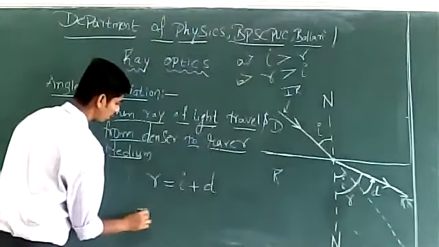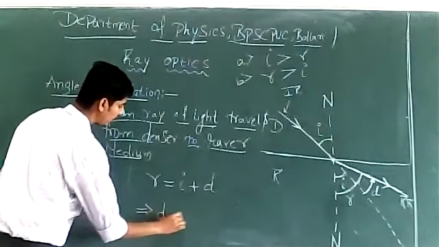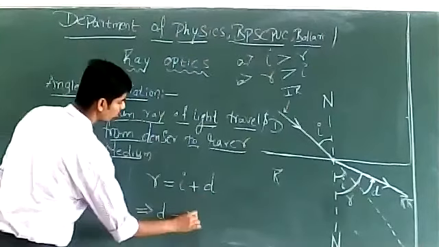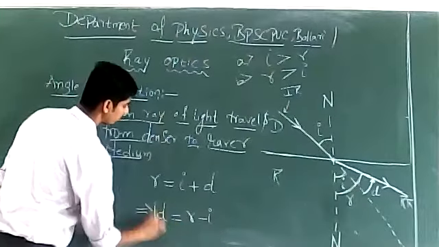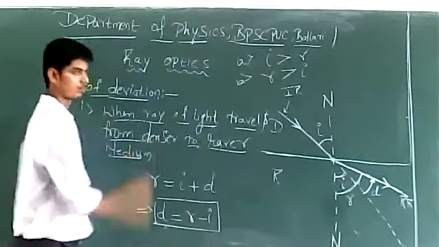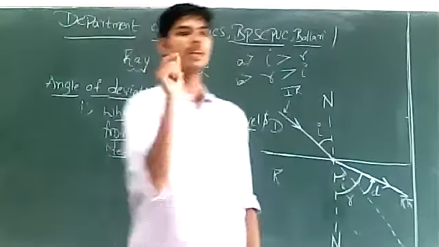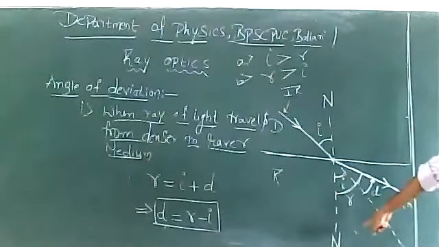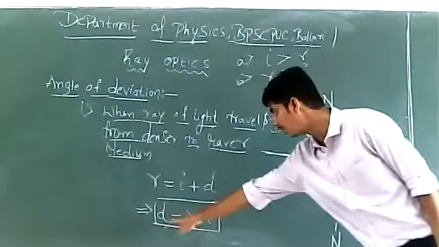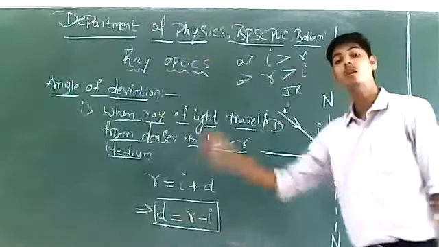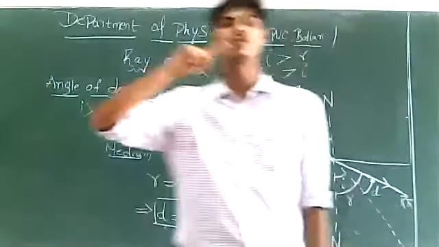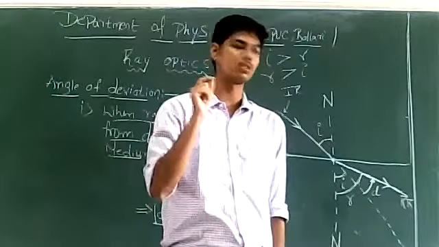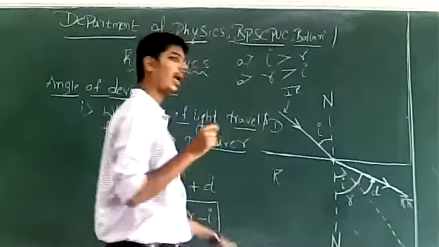So from this, I can write D is equal to the angle of deviation, D is equal to R minus I. Whenever a ray of light travels from denser medium to the rarer medium, the angle of deviation is R minus I. Whereas when the ray of light travels from rarer to denser medium, the angle of deviation is I minus R.